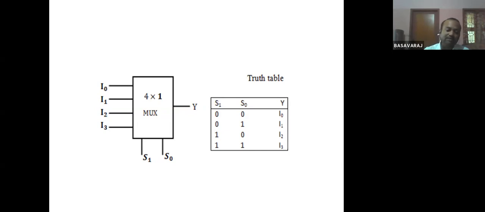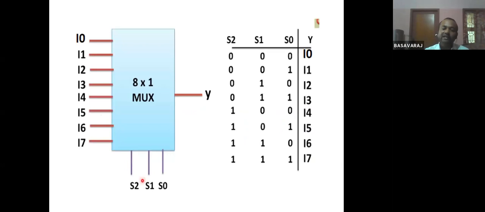I have one more slide for an 8:1 multiplexer. In the previous slide, while discussing 4:1, I told you there is some relation between the control signals and the input lines. Here you see three control lines. You can call them control signals, selection lines, control lines. Many terminologies are there, we need not worry about that. So here three selection lines are there, S2, S1, and S0. If three selection lines are there, then the number of input lines is what?